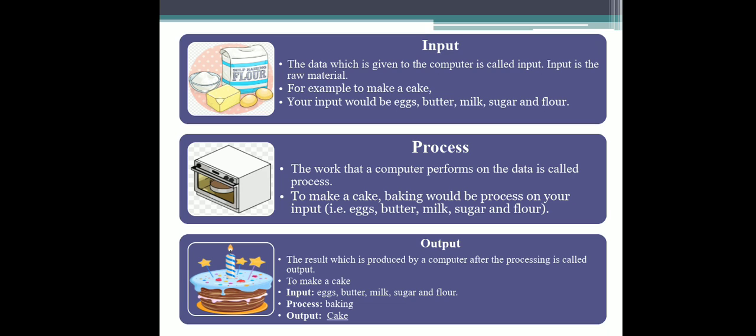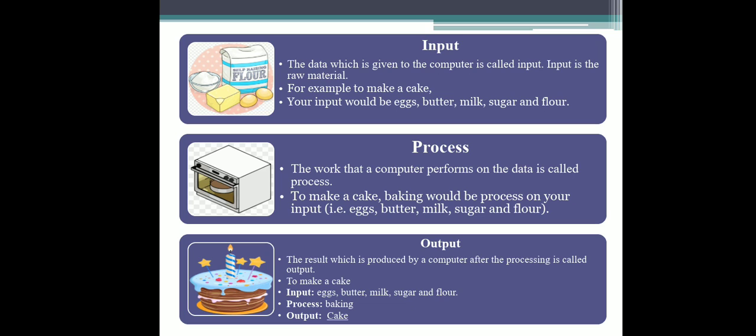After this, we start processing it. So what is the process? The work that a computer performs on the data is called processing. Same like when we put all the ingredients into the oven, it starts baking. So baking is the process. Same like this, the computer starts processing on the data that we have given to it. So to make a cake, what is the processing? We put all these ingredients into the oven and then start baking it.